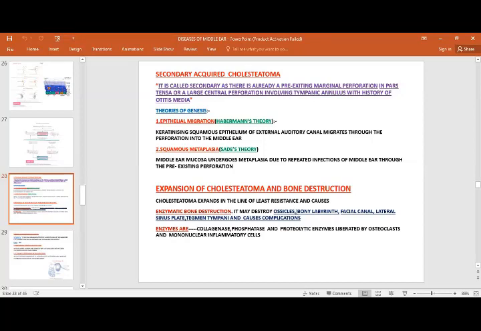And then what would happen? They destroy the ossicles, bony labyrinth, and facial canal. They can erode the sinus plate and tegmen tympani, and cause complications, both intratemporal and intracranial. The enzymes present are collagenase, phosphatase, and proteolytic enzymes, and they have bone eroding capacities.